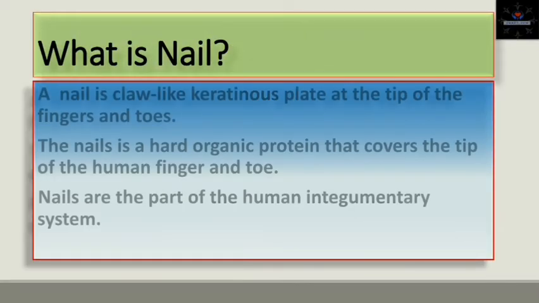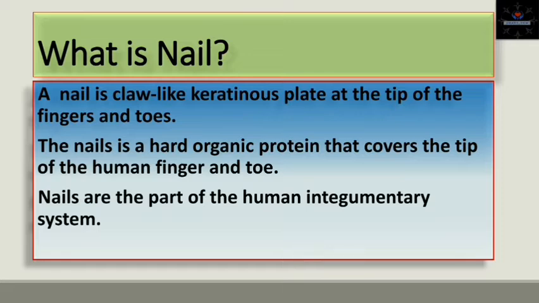What is a nail? A nail is a claw-like keratinous plate at the tip of the fingers and toes. The nail is a hard organic protein that covers the tip of the human finger and toe. Nails are part of the human integumentary system.